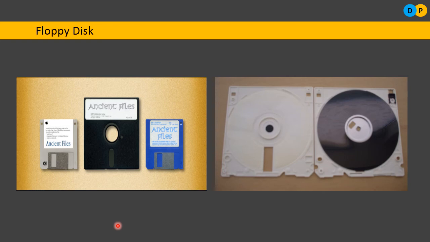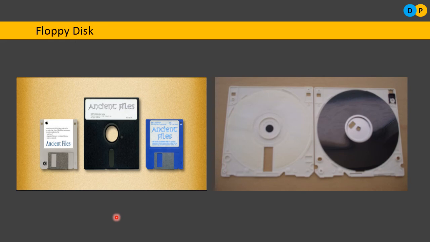Floppy disks are usually referred to as diskettes. These diskettes are very small and you can carry them easily. They are portable. The three common sizes of these floppy disks are 3.5 inch, 5.25 inch and 8 inch in diameter. So there are three different varieties: the first one is 3.5 inch, another one is 5.25 inch, another one is 8 inch in diameter.